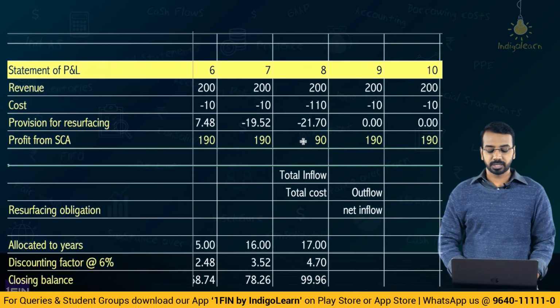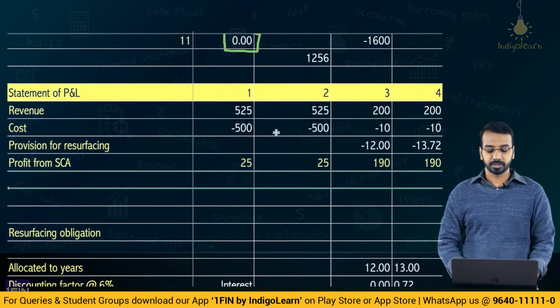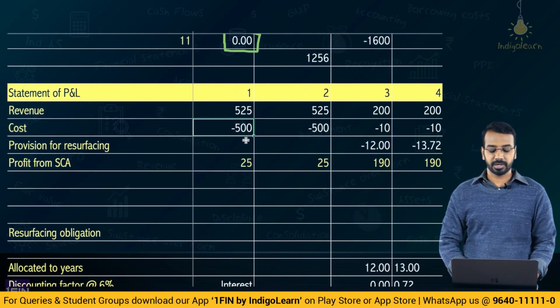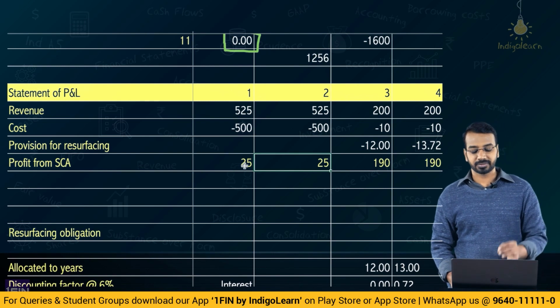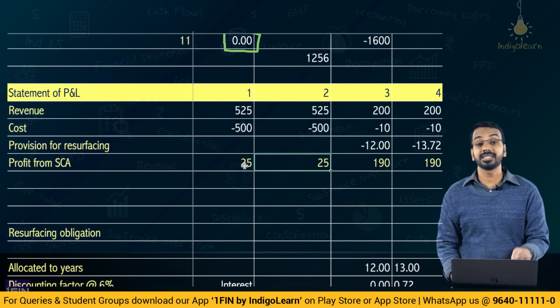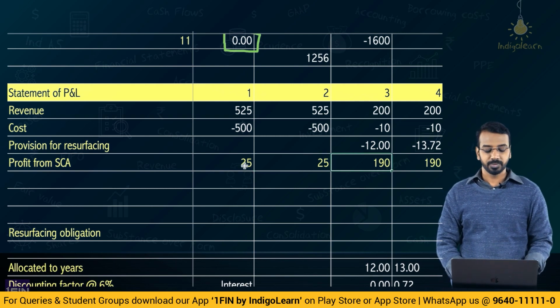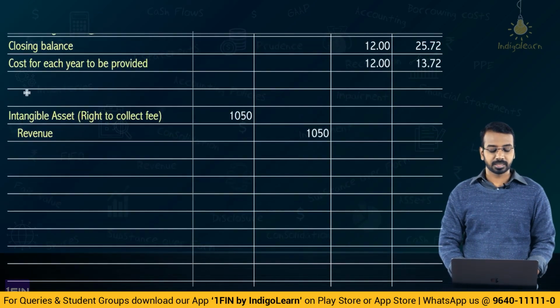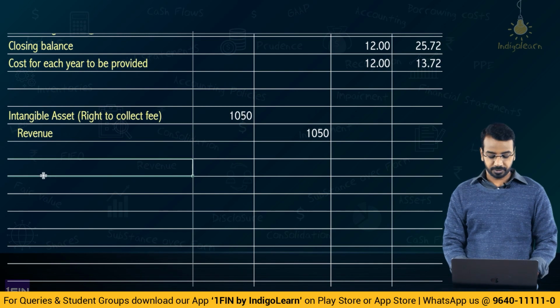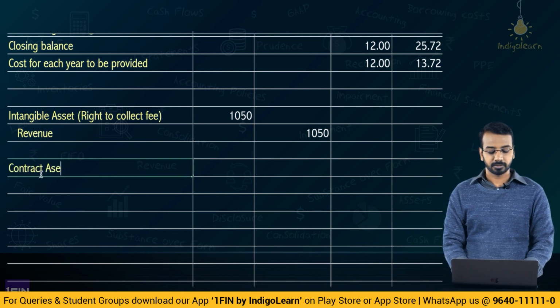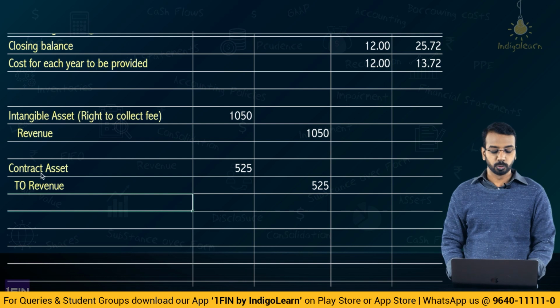Now, if you see each year, first year, 525 minus 500, 25 is the profit, 525 minus 500, 25 is the profit. This is the profit from construction activity, okay. And please note friends, I pass this entry intangible asset to revenue. In the first year actually will be contract asset to revenue, 525, 525. This you will do for 2 years.